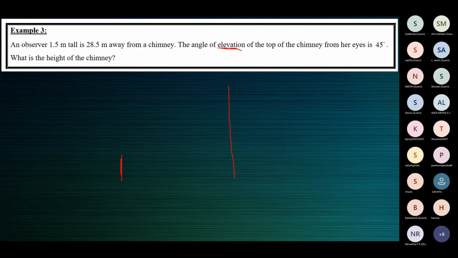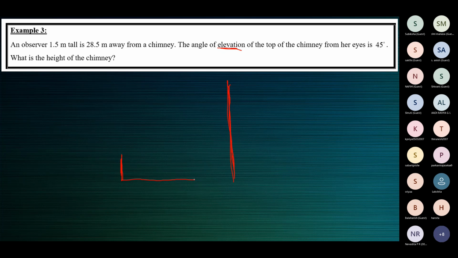Angle of elevation means the observer is at a lower level, and the object or position viewed is at a higher level. So let this line segment represent the observer, 1.5 meters tall, and this one the chimney.